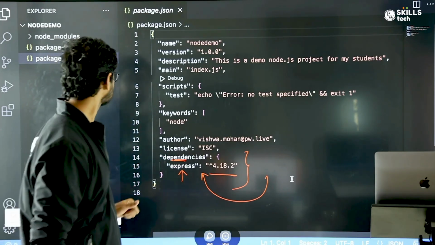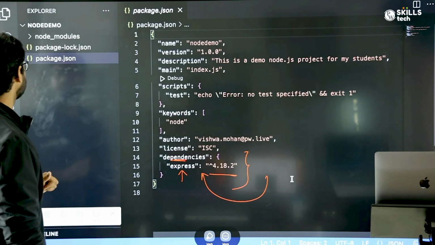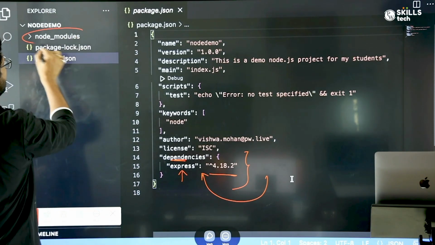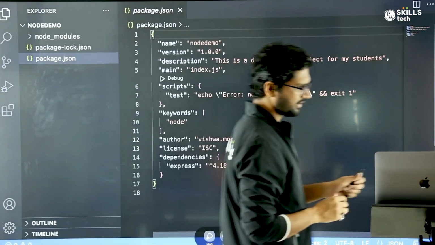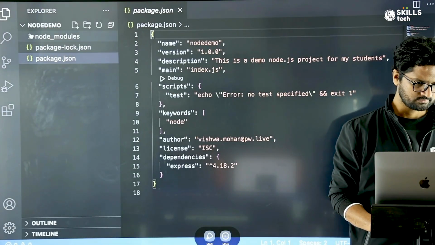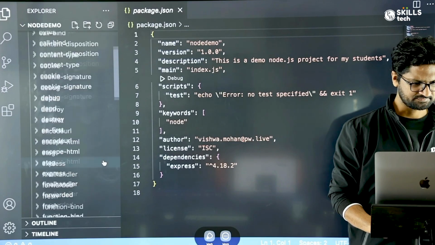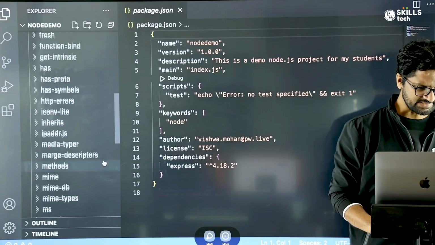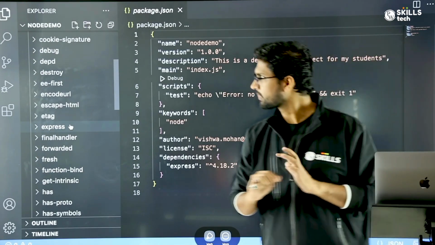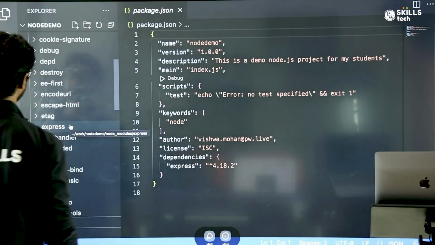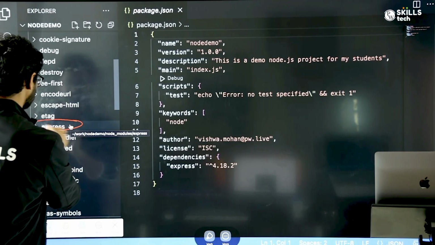That's one. The second change that you see here is node_modules, right? Let's try to see what is the content of this node_modules. So if I expand this, I see that inside this I have something called express here. When I open this node_modules, I see that inside I have something called express here.